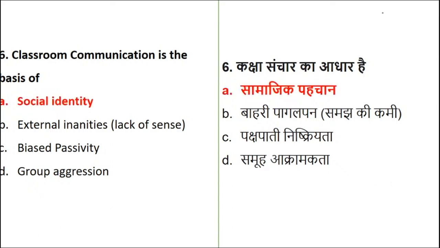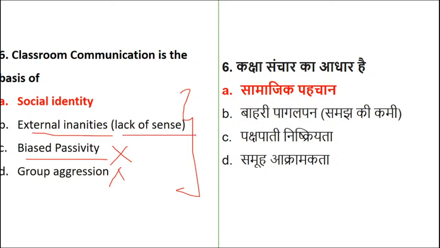So yes, if you see classroom communication, let us understand that you do not know this answer. But if you see biased, it means something which is very negative. We are supposed to be neutral. Aggression is again a negative. Now, external inanities. You have to understand, because this indicates lack of sense, which is not a good sign of communication.